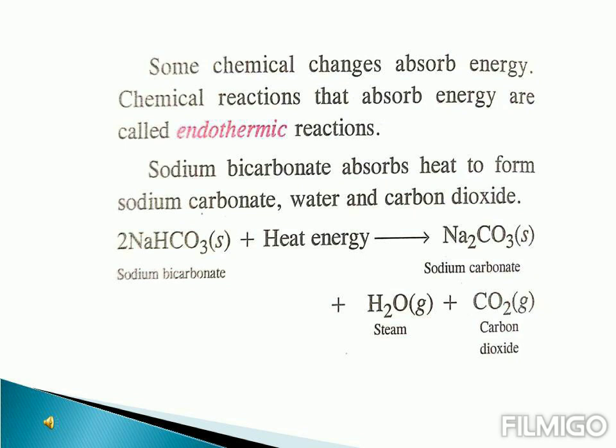Sodium bicarbonate absorbs heat, that is it needs heat energy to produce sodium carbonate, and along with sodium carbonate, it also produces water, which is in the gaseous form, that is steam, and also carbon dioxide gas. So here sodium bicarbonate is absorbing heat energy to produce sodium carbonate. So it's an example of an endothermic reaction.